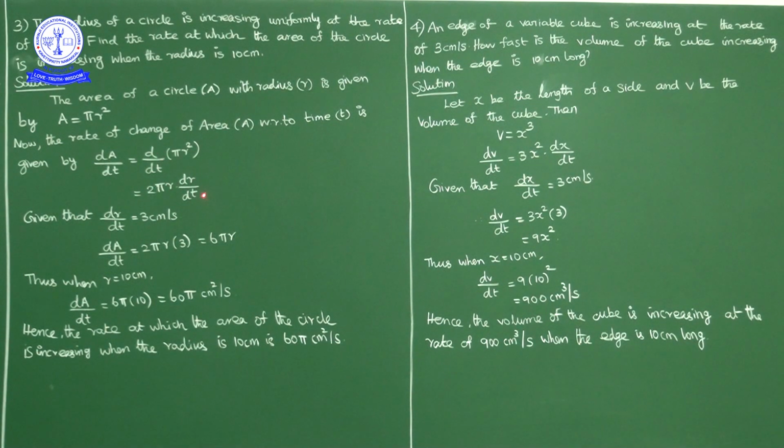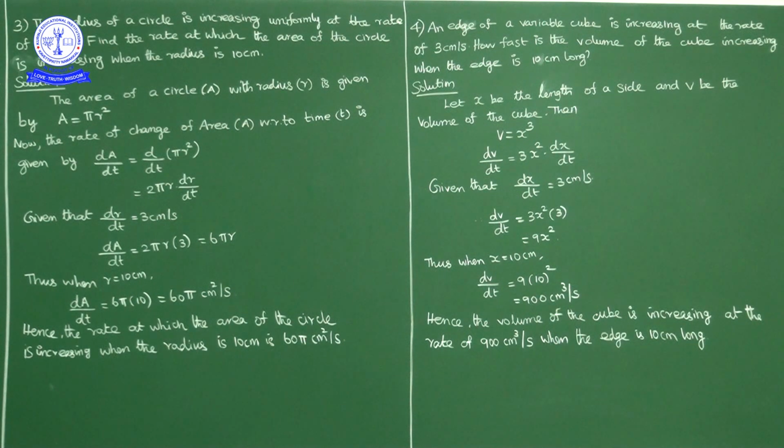dr by dt, how much is it given? 3. So if you write 3 in place of dr by dt, what we get is dA by dt is equal to 6 pi r. When r is equal to 10, if you substitute 10 in place of r, dA by dt is equal to 60 pi centimeter square per second. So the rate at which the area of the circle is increasing when the radius is 10 centimeter is 60 pi centimeter square per second.